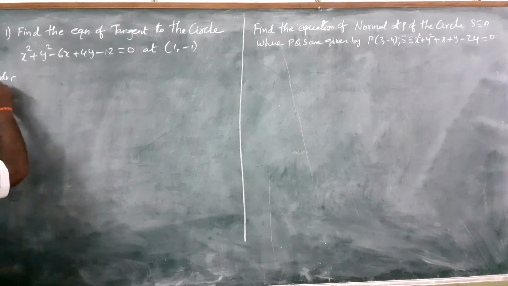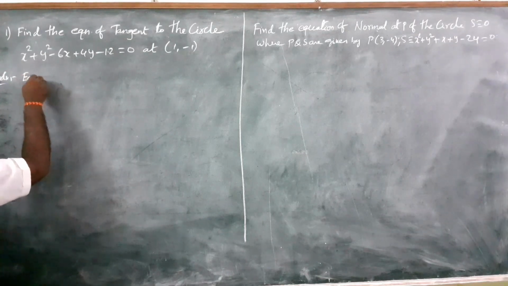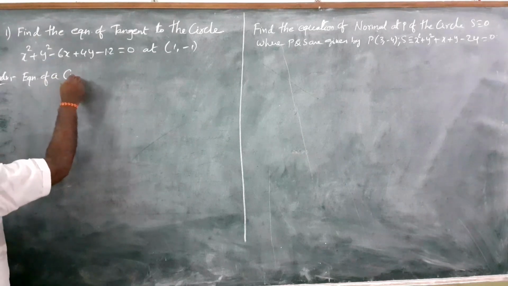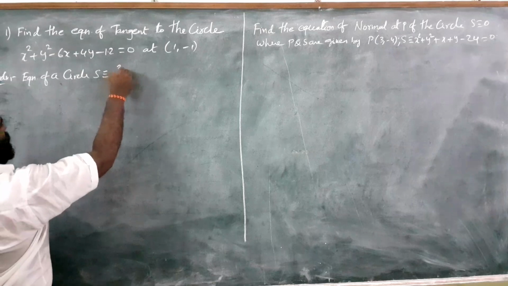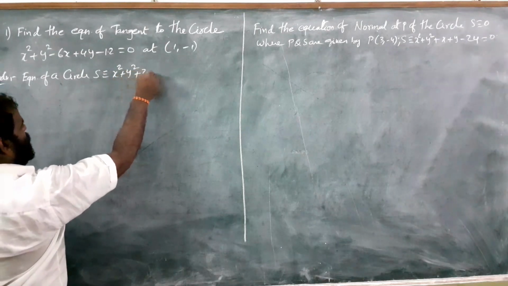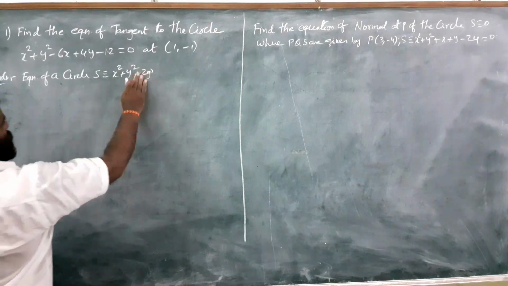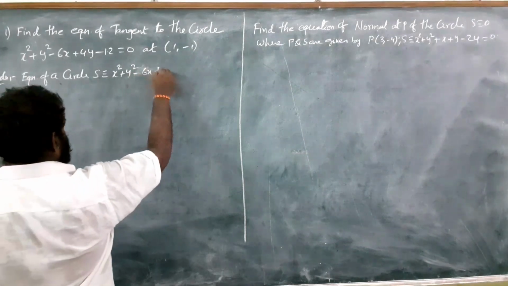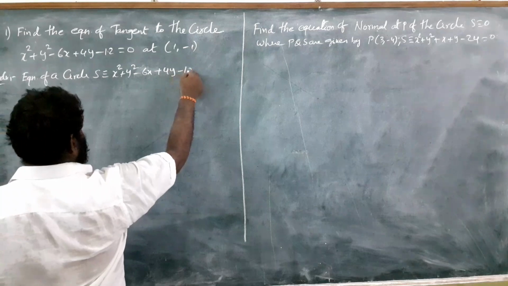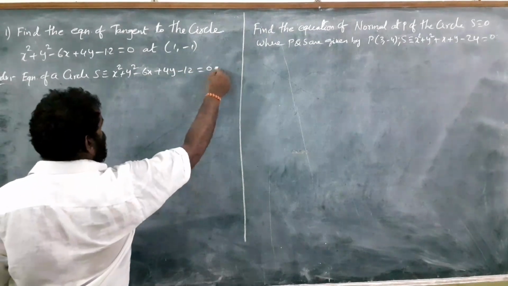Solution. The equation of the circle is S identical to x square plus y square minus 6x plus 4y minus 12 equal to 0.